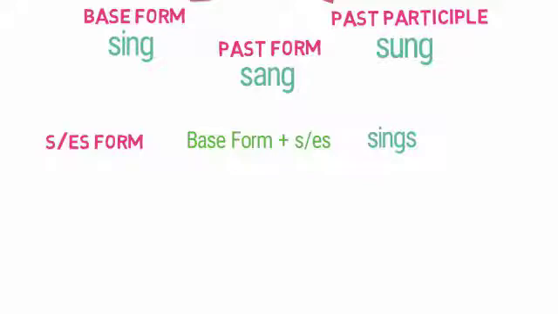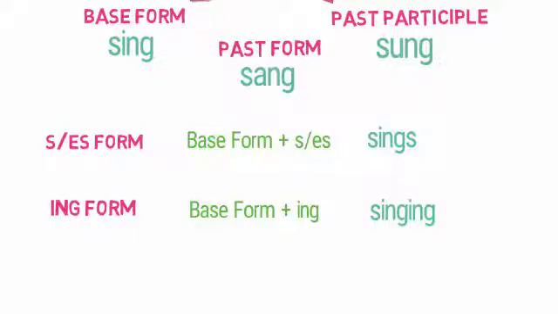For example, sing becomes sings. Note the S at the end. The next is the ing form. It is used when the verb is continuing while we are talking about it. So base form plus ing gives this form. For example, sing becomes singing. Now pause the video and check out all the five forms of verb from the table given.